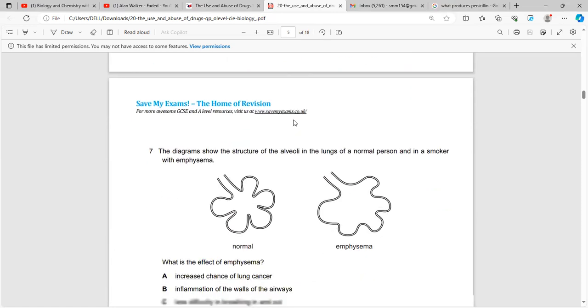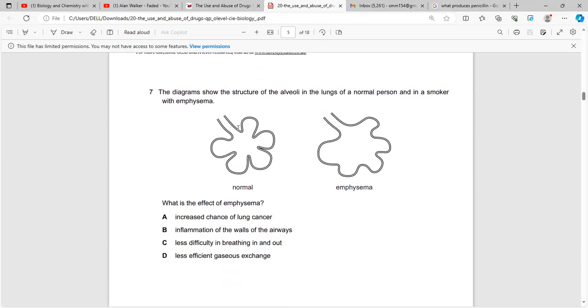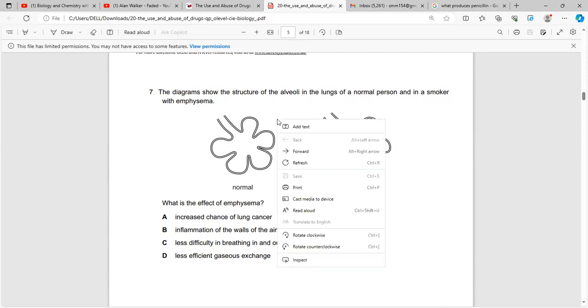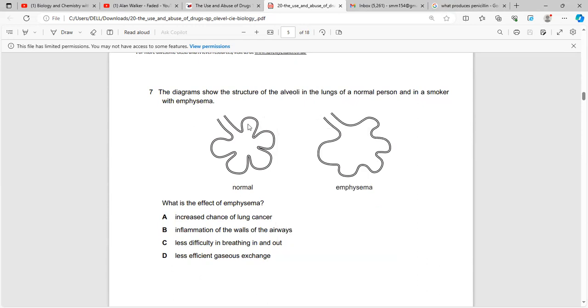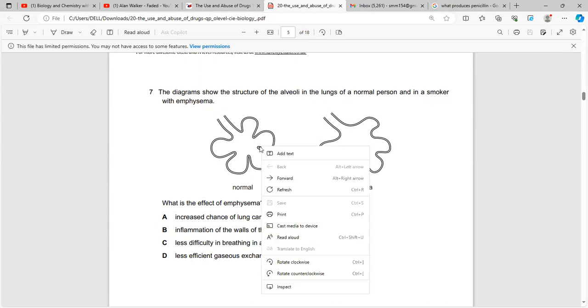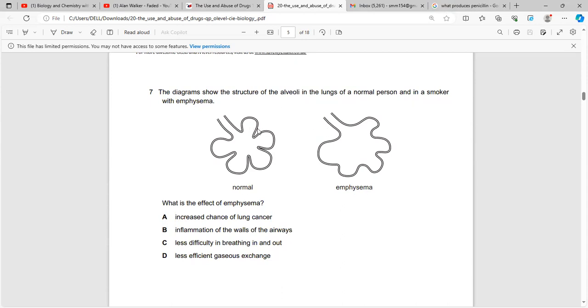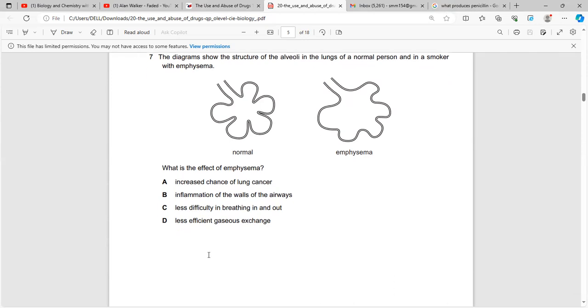Yes, that is the answer. Now, emphysema. What is emphysema? Emphysema is when the structure of the alveoli is damaged in such a way that its overall surface area is reduced. And because the overall surface area is reduced, there will be less efficient gaseous exchange. Gaseous exchange in the human body occurs by diffusion, and the greater the surface area, the quicker the diffusion occurs. So as you can see, the normal shape has been completely destroyed, and the effect of emphysema is that there will be less efficient gaseous exchange.